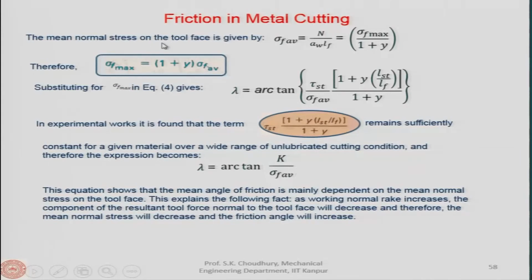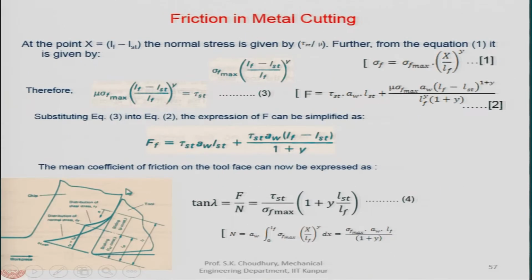Now, the mean normal stress on the tool face is given by, now we are talking about the normal stress, this is n, which is the normal force acting on that face, divided by the area, and the area is the width and the length. AW is the width, and LF is the chip tool contact length.